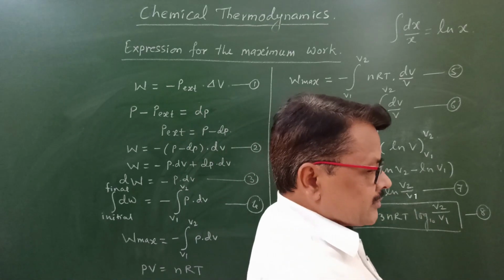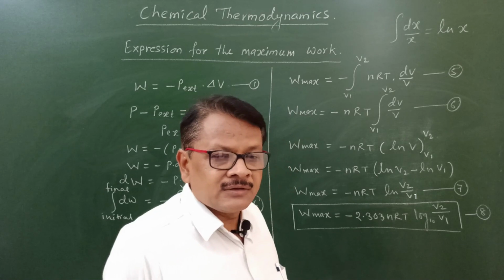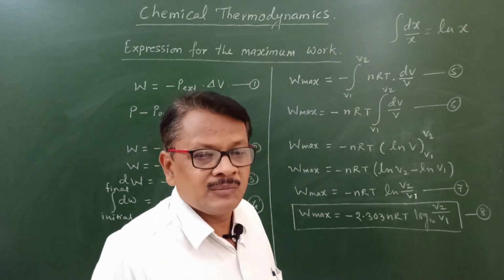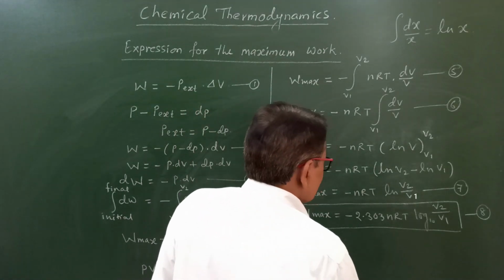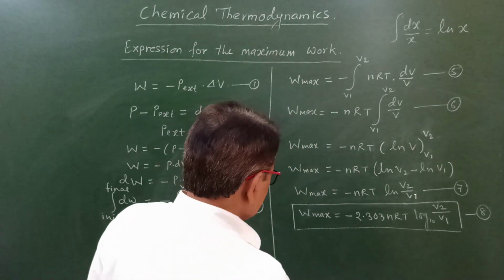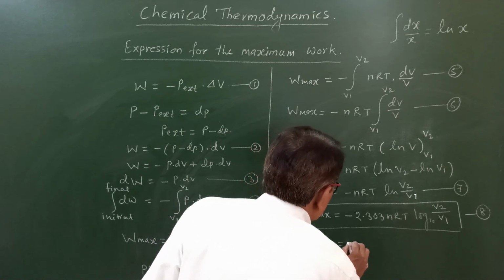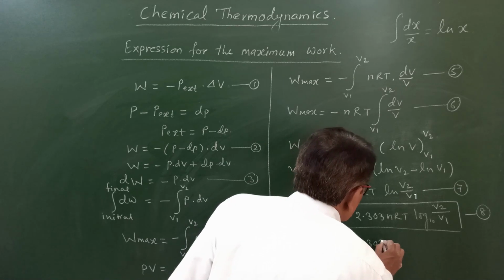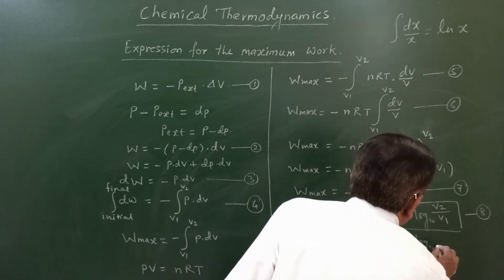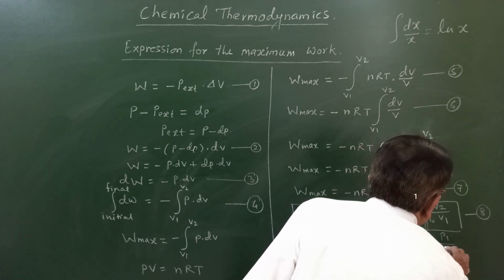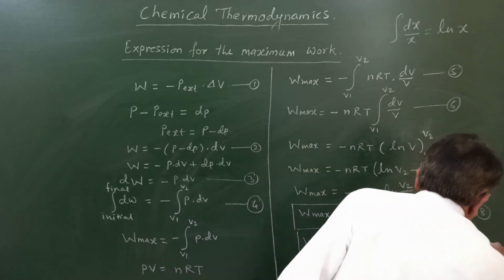One more condition we have to put here. Instead of V2 upon V1, we can put P1 upon P2. So W max is equal to minus 2.303 nRT log to the base 10 of P1 upon P2. So this is the next equation, that is 9.